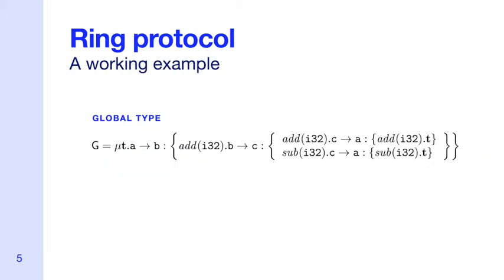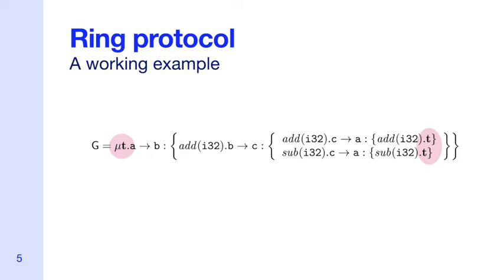Session types begin with a global type, which I'm going to talk through for a simple ring protocol between three participants, A, B, and C. In this protocol, A first sends an add message containing an integer to B. Next, B chooses between sending an add and sub message to C. And finally, C sends this same message type to A. The protocol then repeats using recursion.